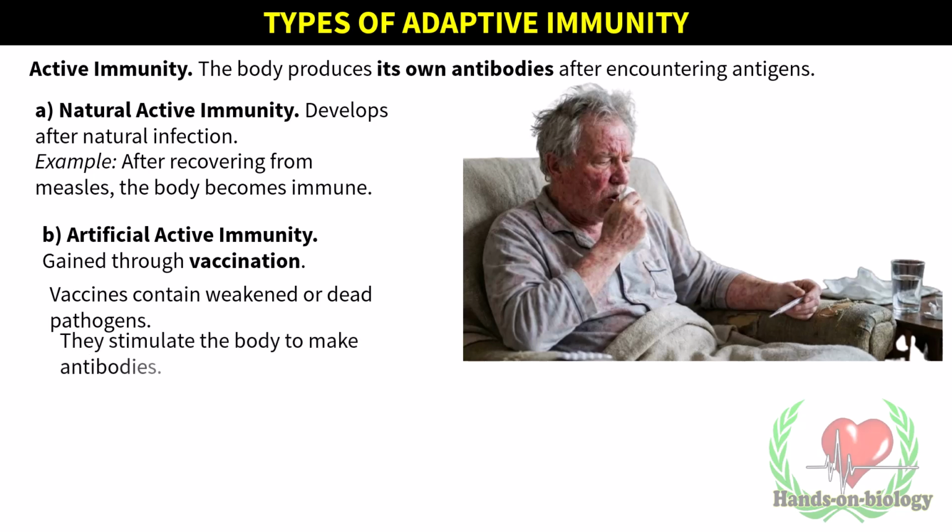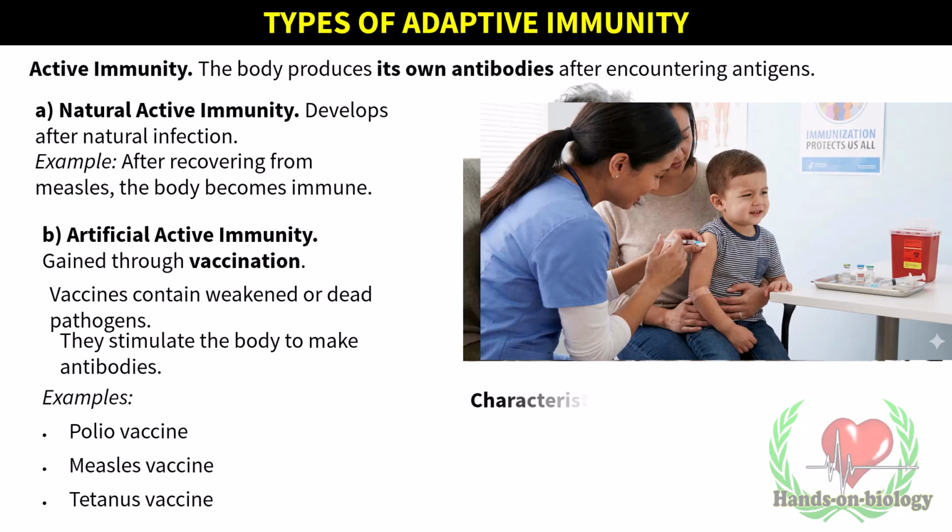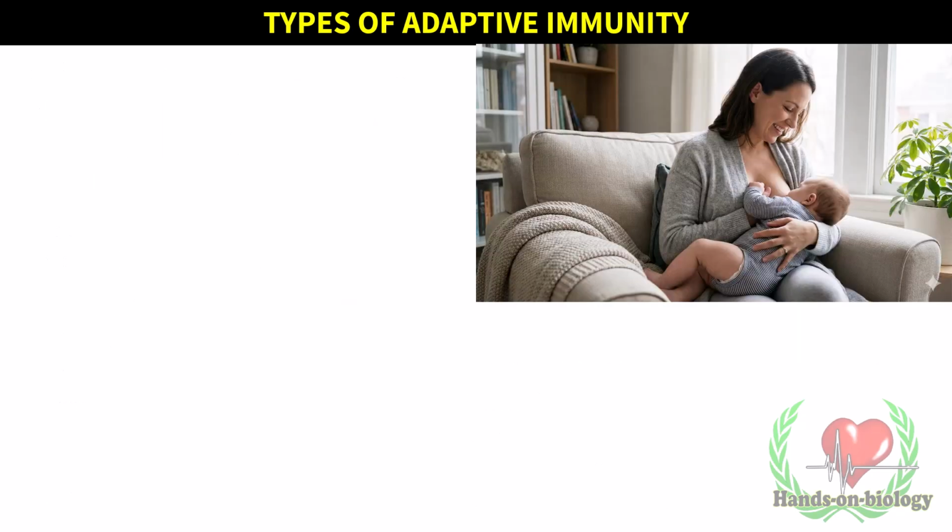Vaccines train your immune system the same way practice trains a football team, so they're ready to win when the real opponent attacks. Examples: polio vaccine, measles vaccine, tetanus vaccine. Characteristics: slow to develop, long-lasting. Memory cells form.